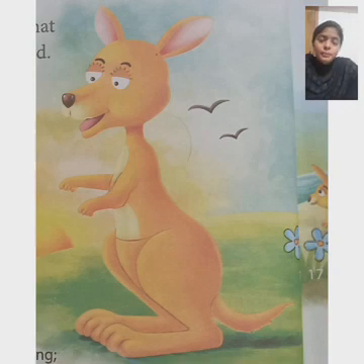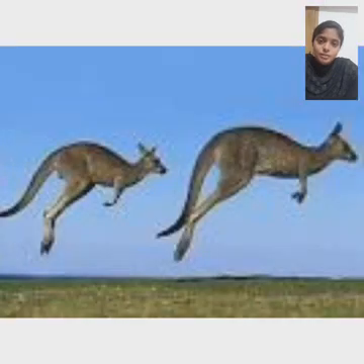Many years ago, our kangaroo was not like what we have seen now. So let's look at the history of the kangaroo, how he became like this. Have you seen a kangaroo? The kangaroo's picture is shown here. Our kangaroo was not like this.